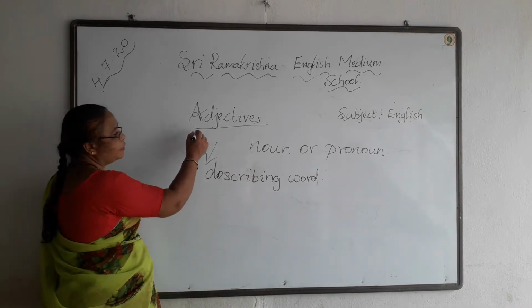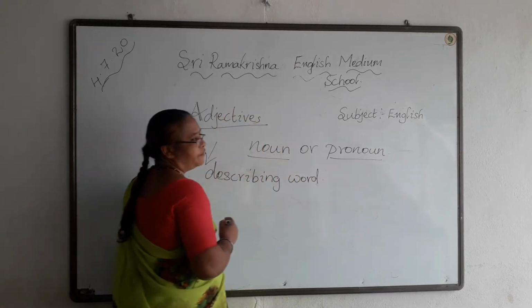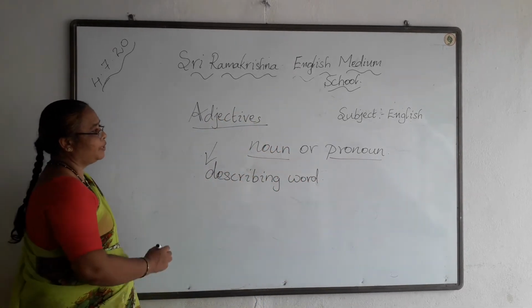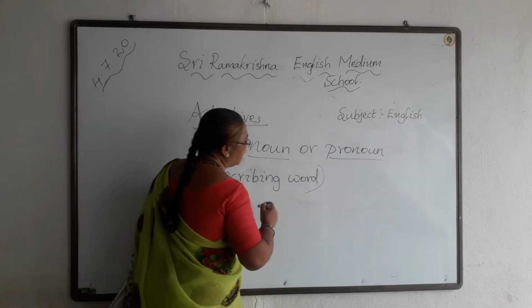So adjectives are words which qualify the noun or pronoun by adding something to its meaning. It is also called a describing word.